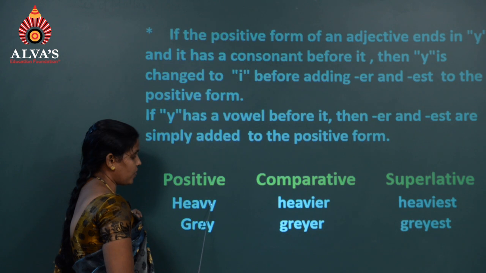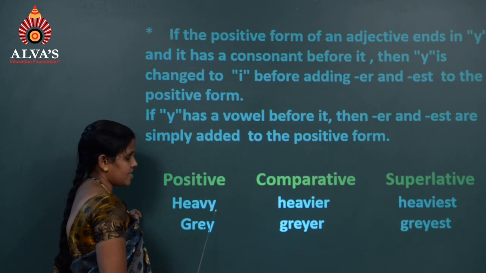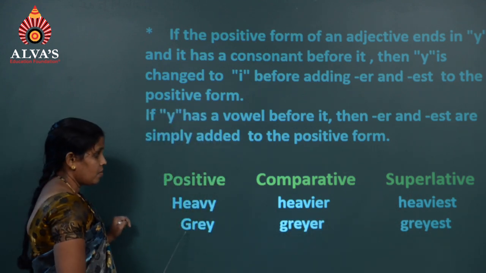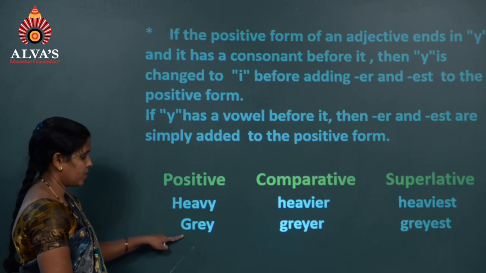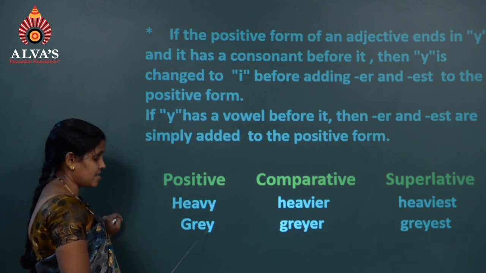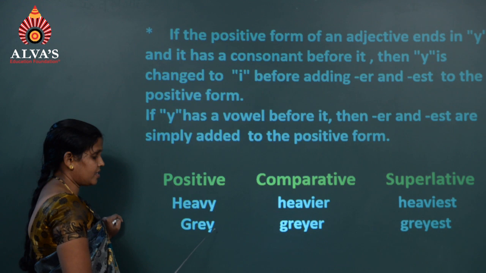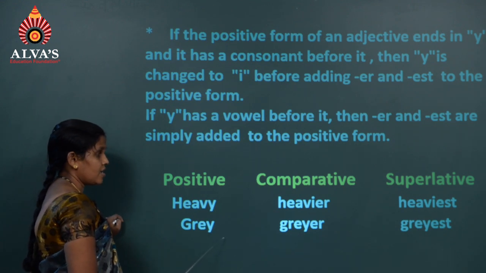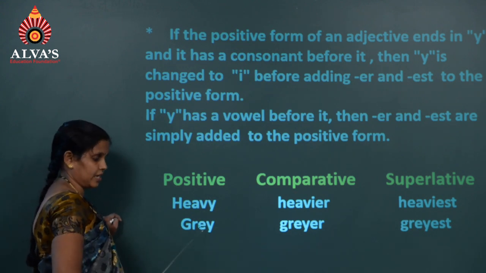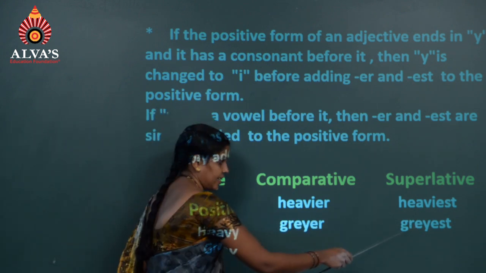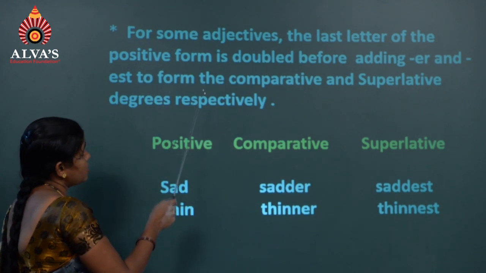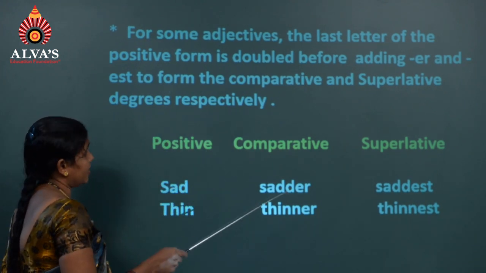Same way, removing y, adding i and est, it will be the superlative degree. But the next word, grey: the last letter is y, but before that a vowel is there, e. Then just add er and make the comparative, and est for the superlative. Grey, greyer, greyest.